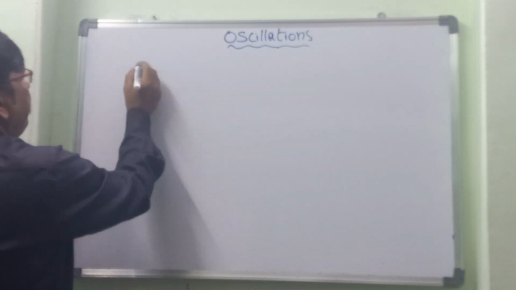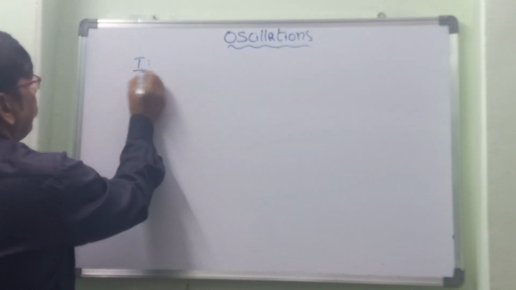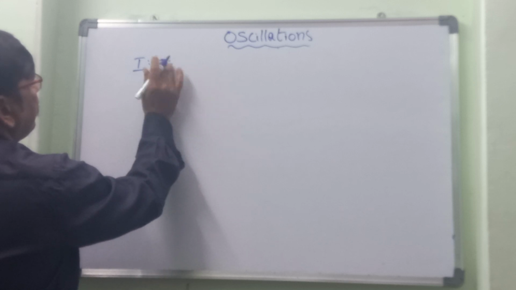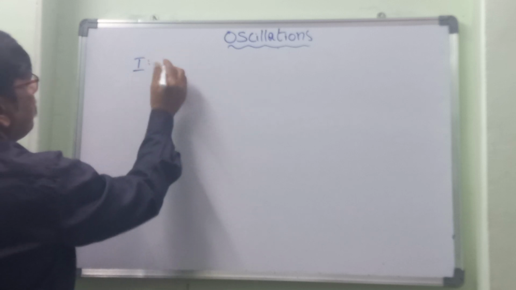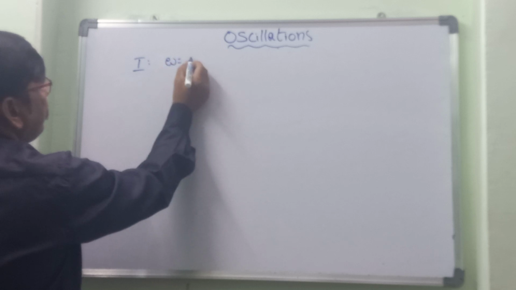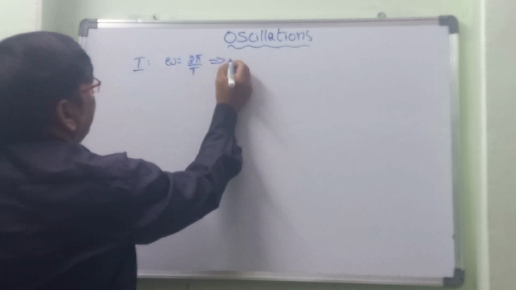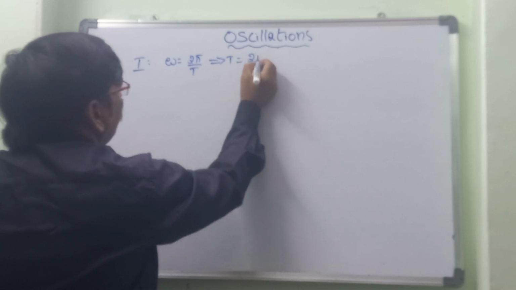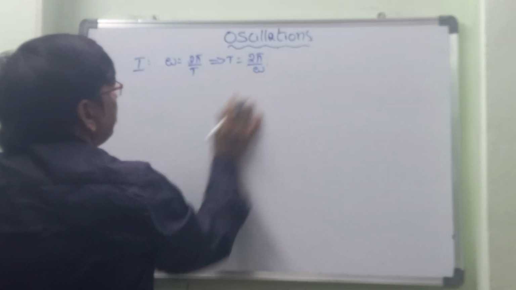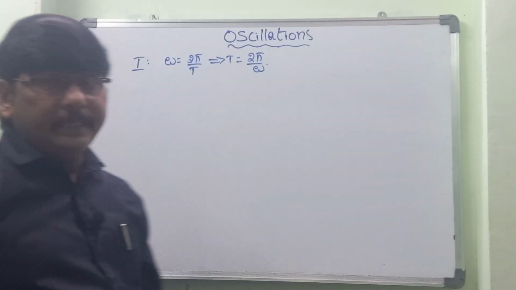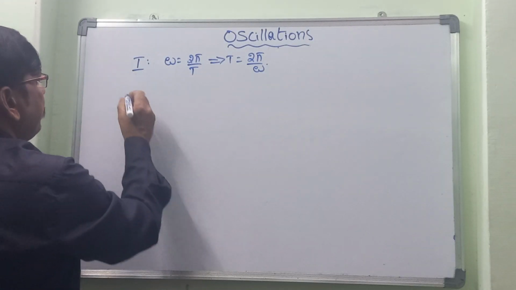The next one is time period. The time period is generally represented by the letter T. It can be expressed by means of omega, where omega is equal to 2 pi by T. Then we can consider T is equal to 2 pi by omega. So this is what we consider for a time period. Next we go with the frequency.